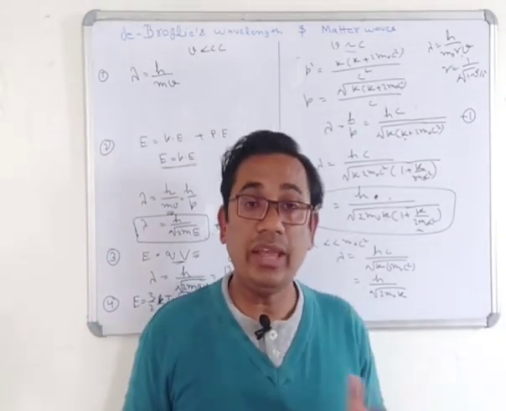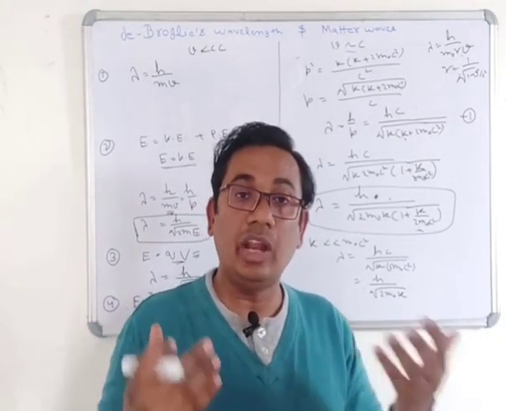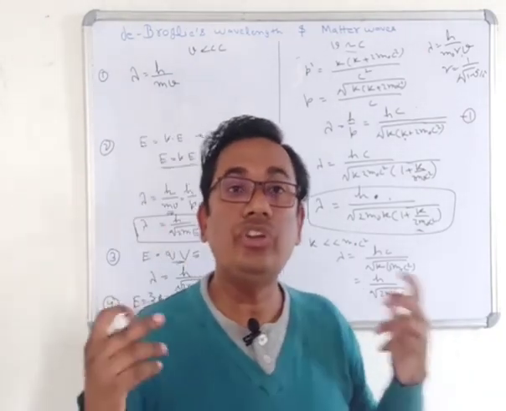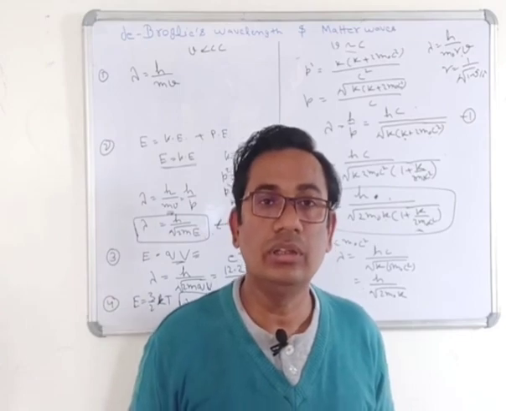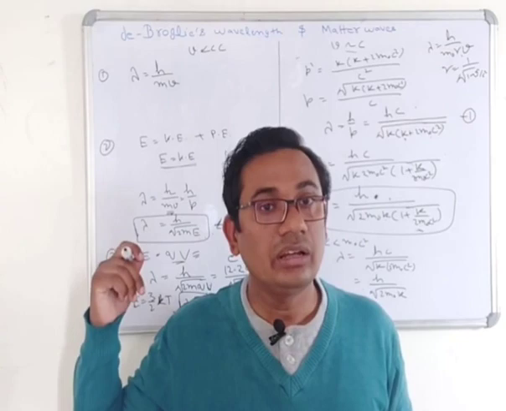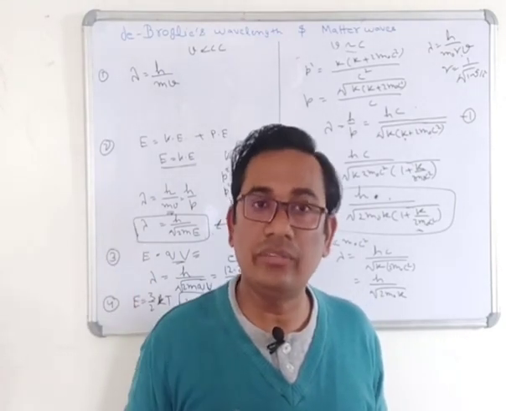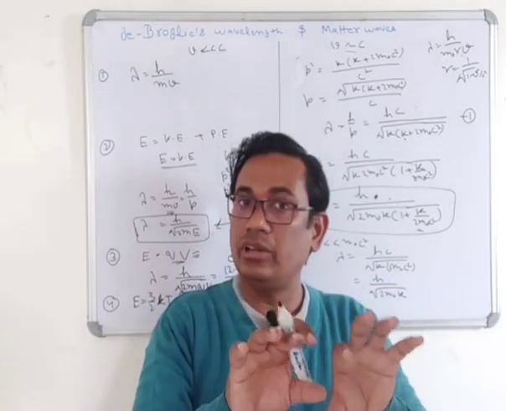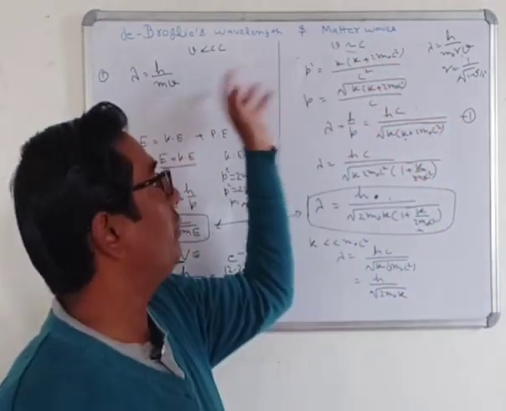Now when the question is given in terms of the energy, in this case which wavelength will we use, relativistic wavelength or simple wavelength? We can say the non-relativistic wavelength.